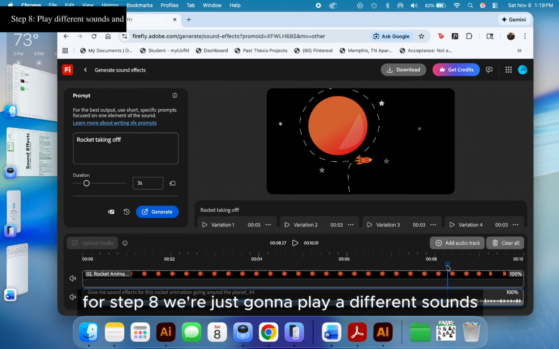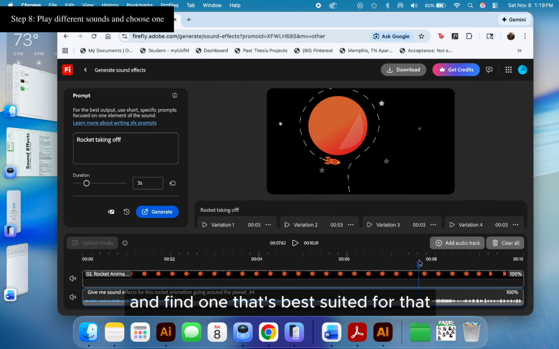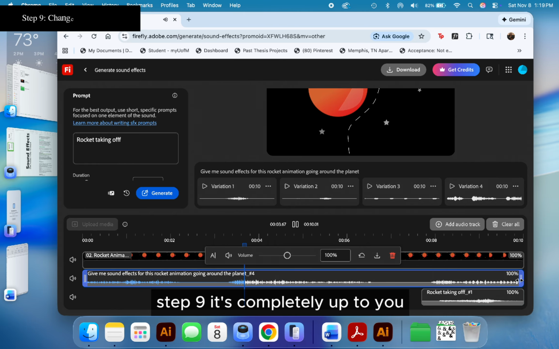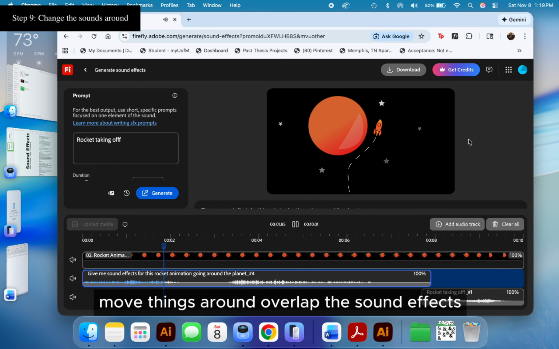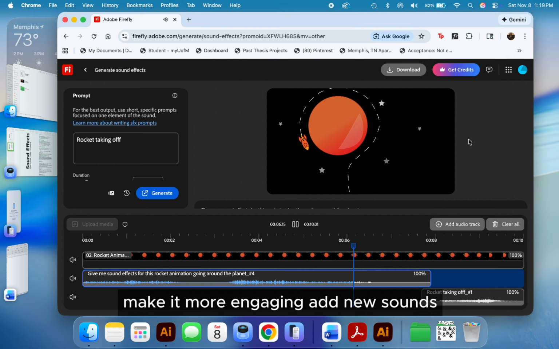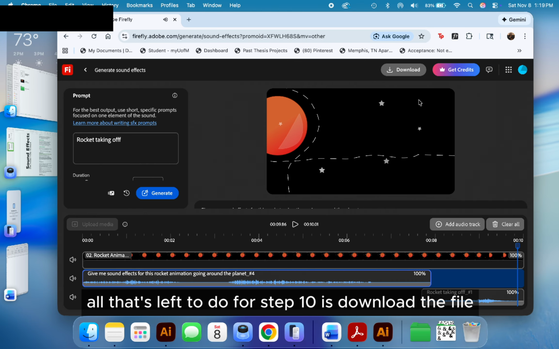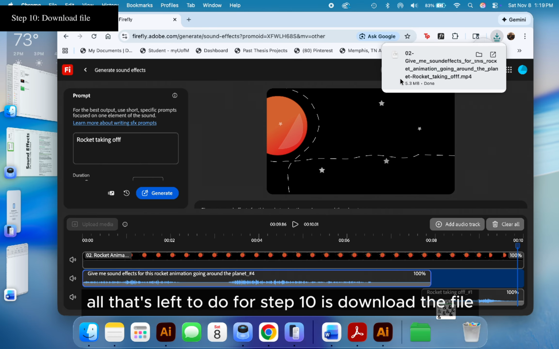For step 8, we're just going to play the different sounds and find one that's best suited for that rocket takeoff. Step 9, it's completely up to you. Move things around, overlap the sound effects, make it more engaging, add new sounds. All that's left to do for step 10 is download the file.